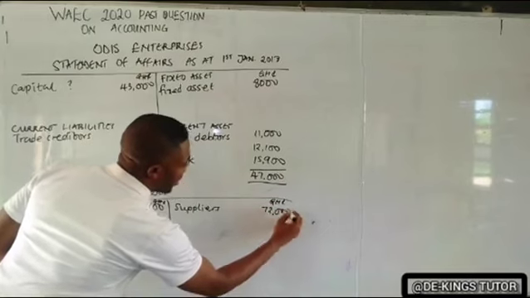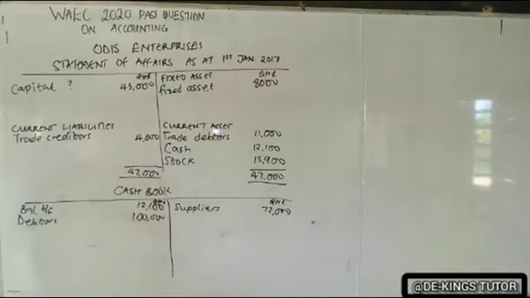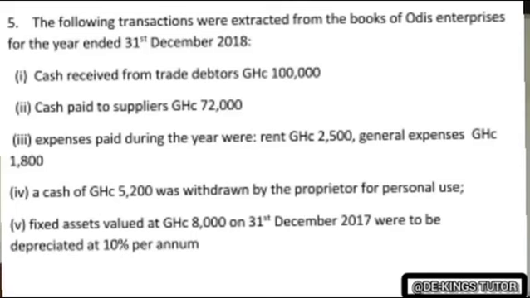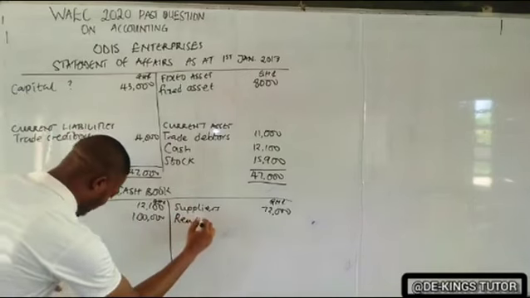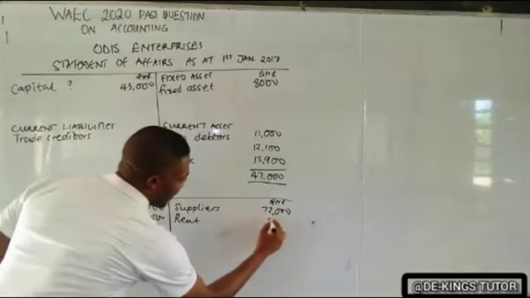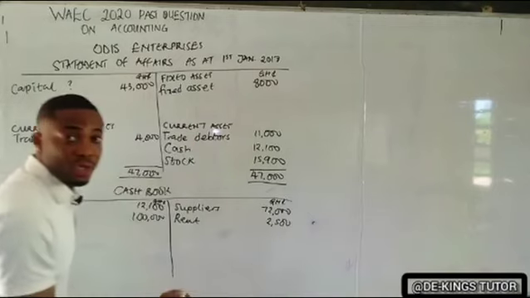72,000 Ghana cedis. The next one, they said expenses paid during the year were rent, 2,500 Ghana cedis, and general expenses as 1,800 Ghana cedis. So right here, our rent as 2,500 because they are paying, so the money goes out.